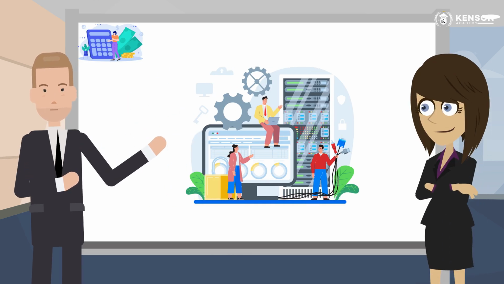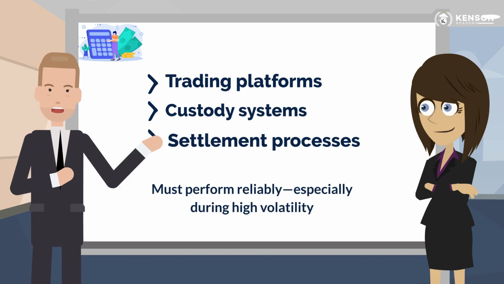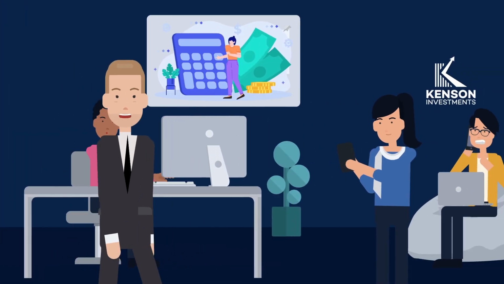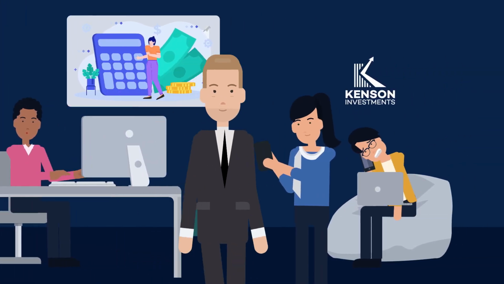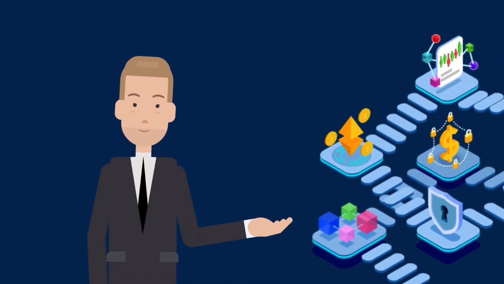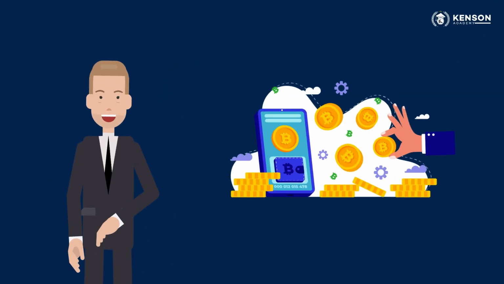Then comes infrastructure. Trading platforms, custody systems, and settlement processes must perform reliably, especially during high volatility. Even if prices seem stable, failed transactions, delays, or system outages can create serious execution risks. For institutions, reliable infrastructure is not optional. It determines whether markets are investable at scale.